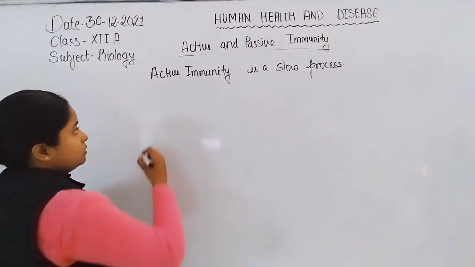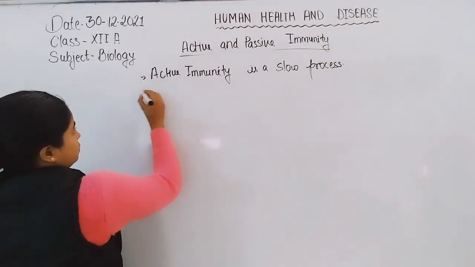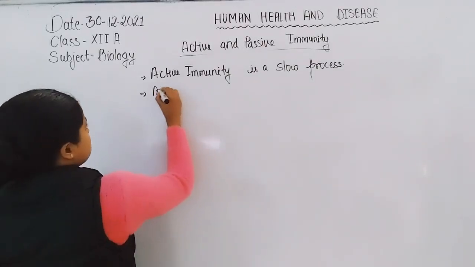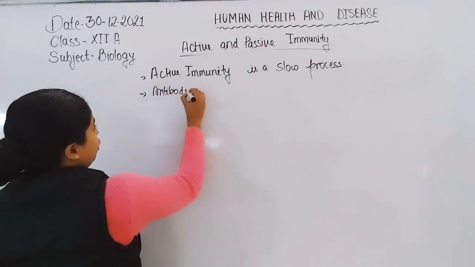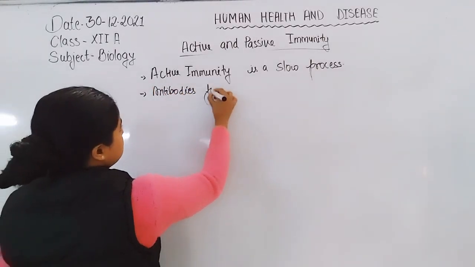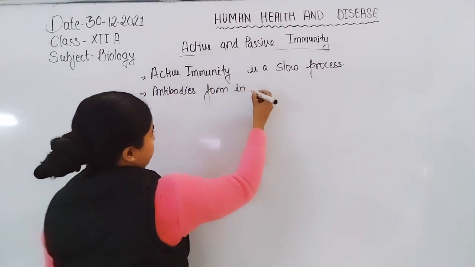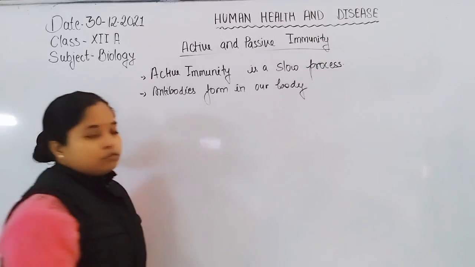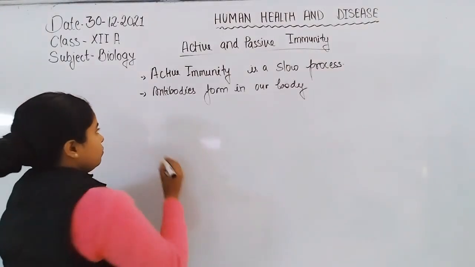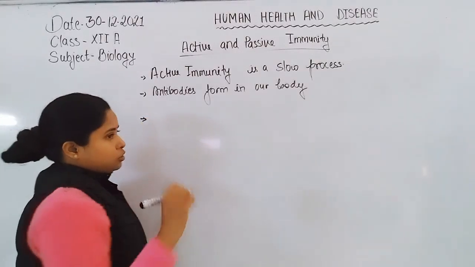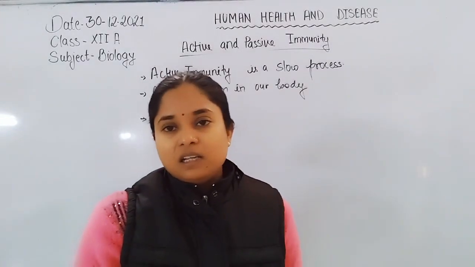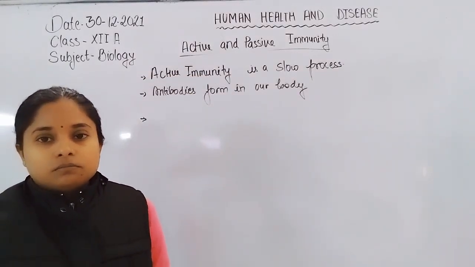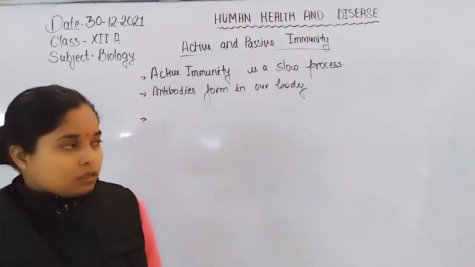And the second thing is that in active immunity, the antibodies form in our body. That's why there is no need for introduction of any injection or antitoxin or serum for neutralizing the toxins.